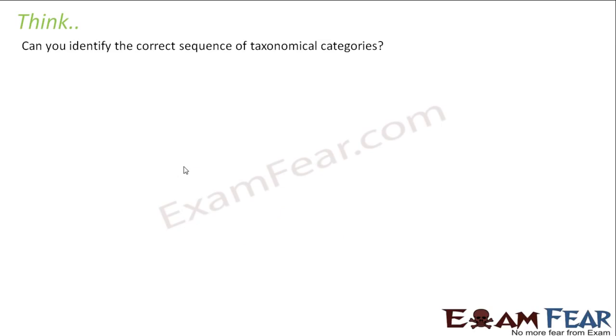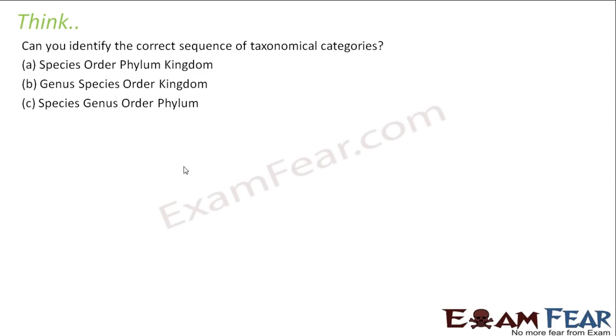Right? The next one. Can you identify the correct sequence of taxonomical categories? Species, order, phylum, kingdom; genus, species, order, kingdom; or species, genus, order, phylum. So which one is the correct one? That is needless to say because we have spoken about it a lot of times. Kingdom is the highest one.